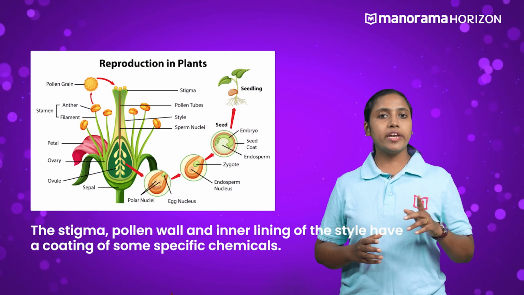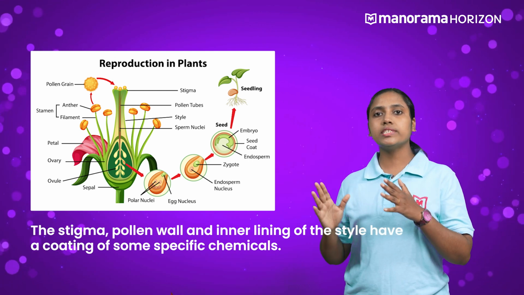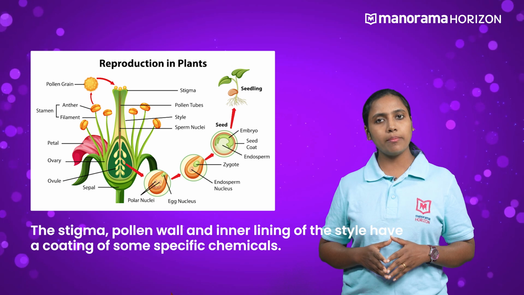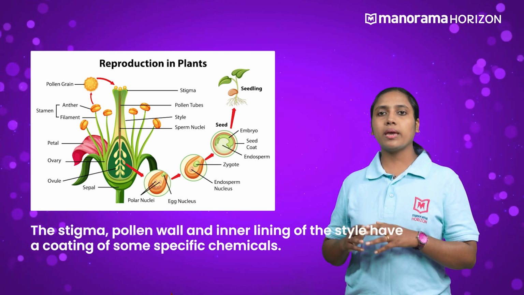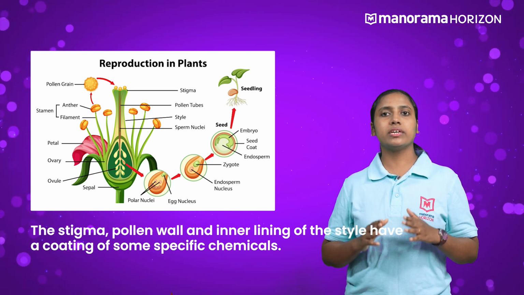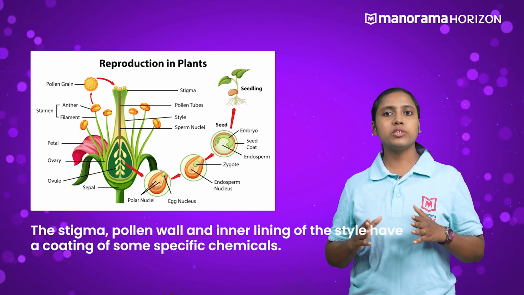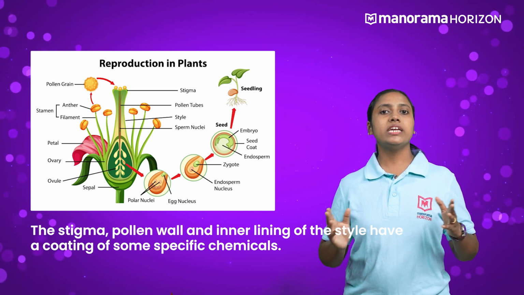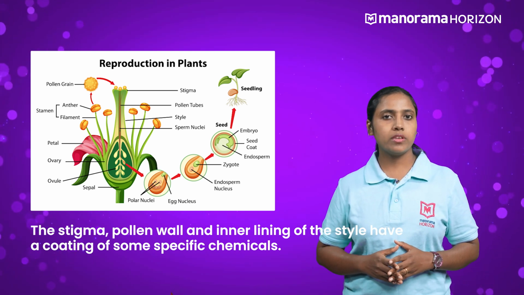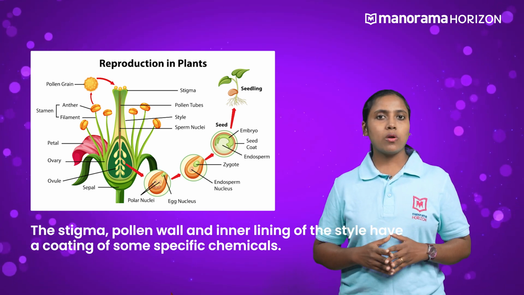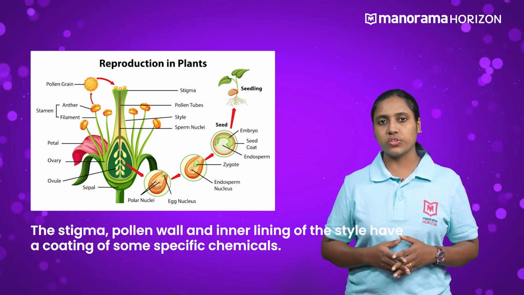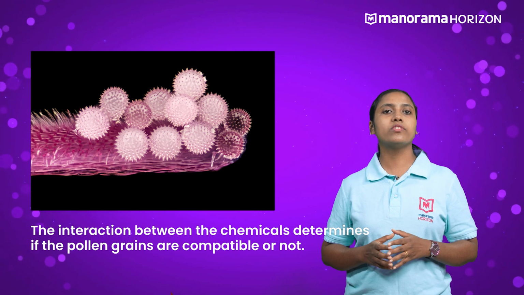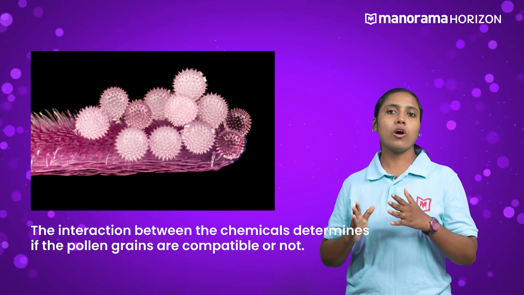chemicals. Recall that pollen grains are the first cell of the male gametophyte, while the pistil has the female gametophyte. So, the chemicals of the gametophytic generation represented by pollen grains and the sporophytic generation present on stigma and style of the pistil interact with each other. You might ask a question here. What is the significance of this interaction? The interaction between these chemicals determines if the pollen grains are compatible or not.